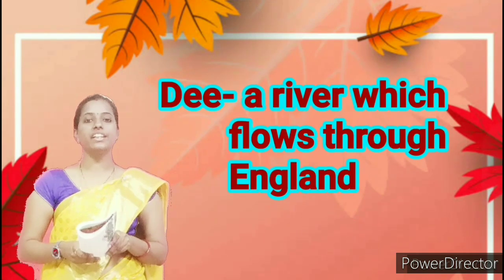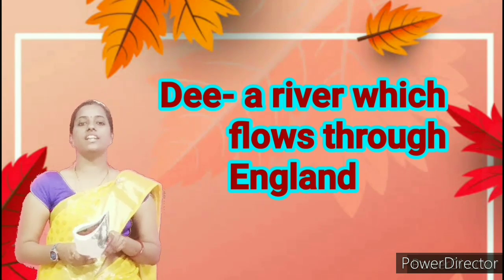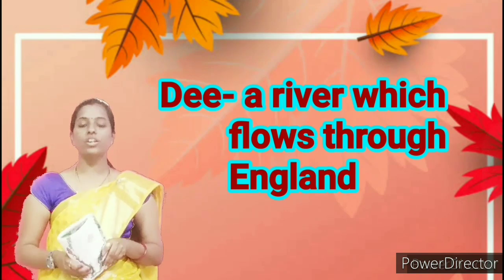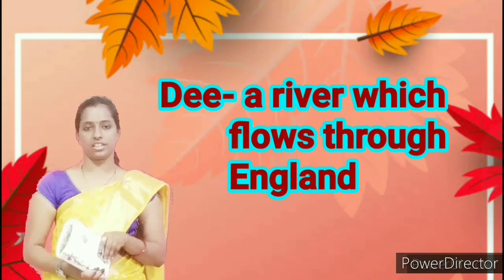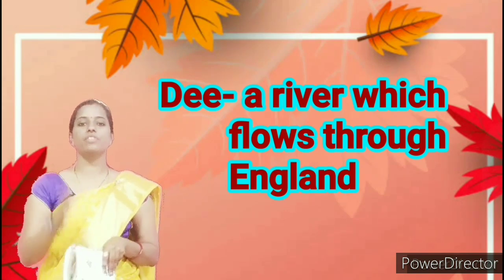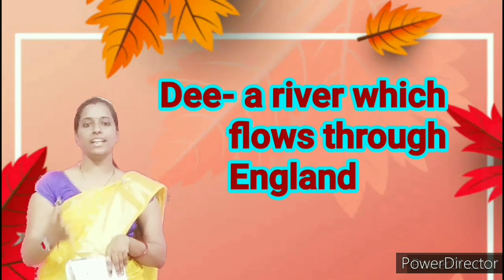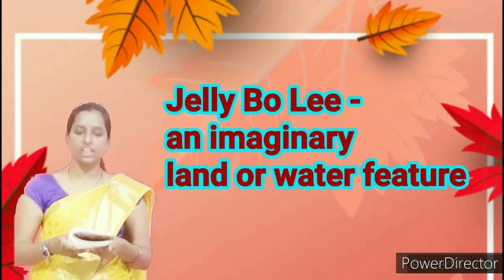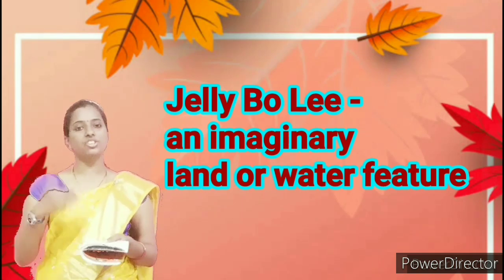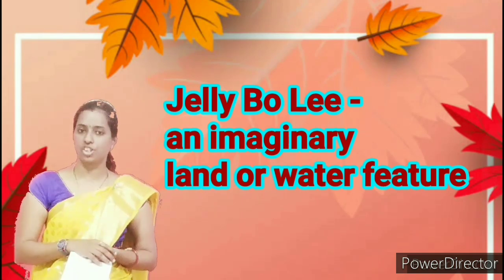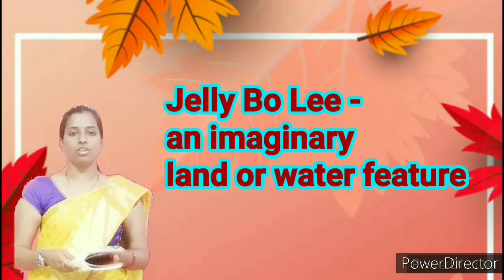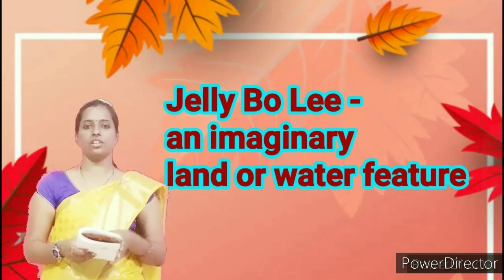Next. Dee. It is a river. It's the name of a river. It is a river which flows through England. Alright? Next. Jelly Boli. An imaginary land or water feature. It's an imaginary land or water feature.